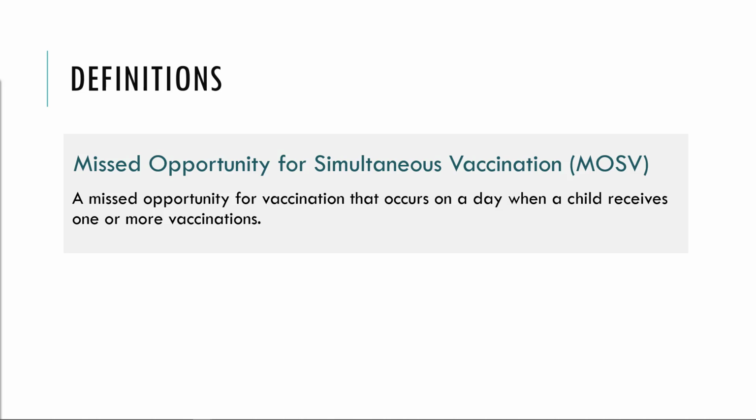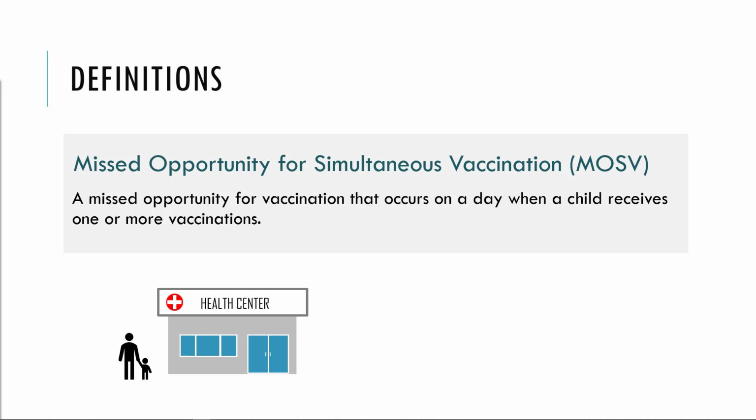For instance, if a child visits a health center and is eligible to receive 2 doses, Penta-3 and MCV-1, but only receives MCV-1, then that child had a missed opportunity to be simultaneously vaccinated for Penta-3. The coverage survey data tells us that the child had a health center visit on the day that they received MCV-1, and with that information we can determine that the child had a missed opportunity to also receive Penta-3.